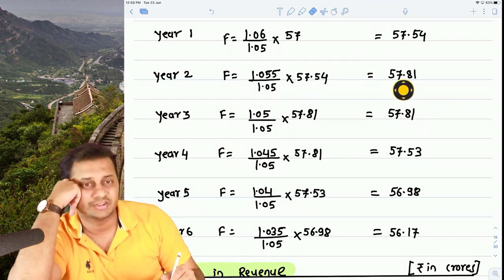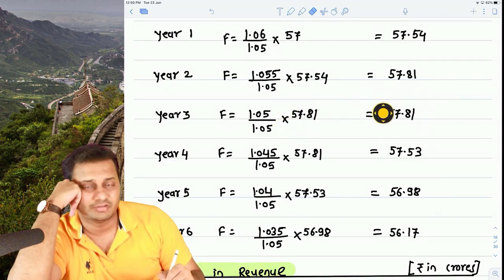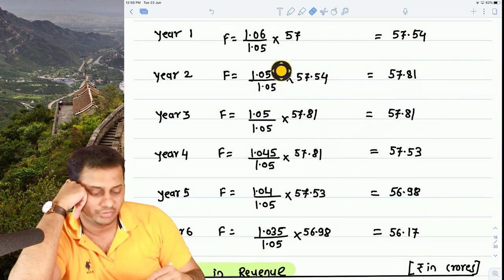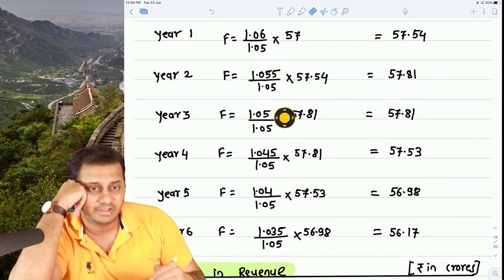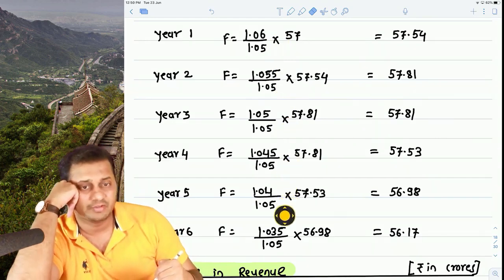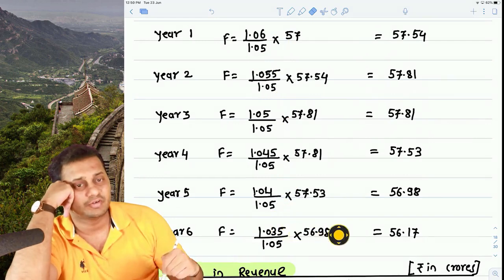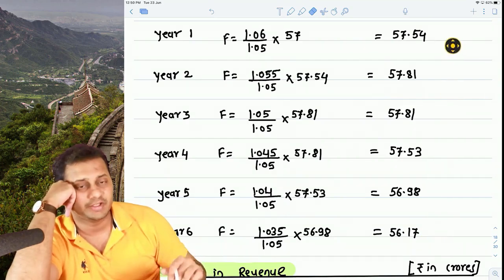Then we used 57.81, this figure, and added 1 more year's inflation. We got this. Then we did the same thing here, and you can see here in the numerator it was 6%, 5.5%, 5%. Every year the inflation of India is decreasing by 0.5%, and we calculated the forward exchange rate for 6 years. So these are going to be used in the coming time.